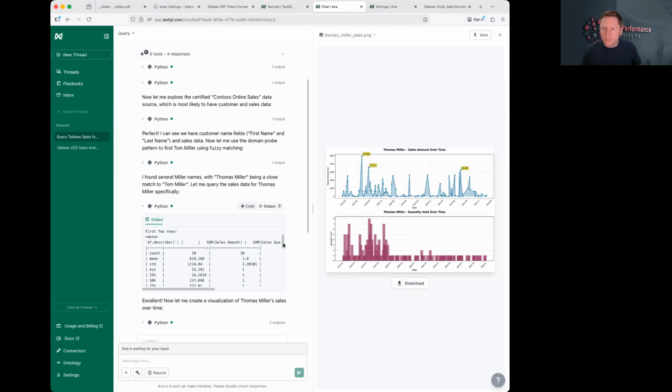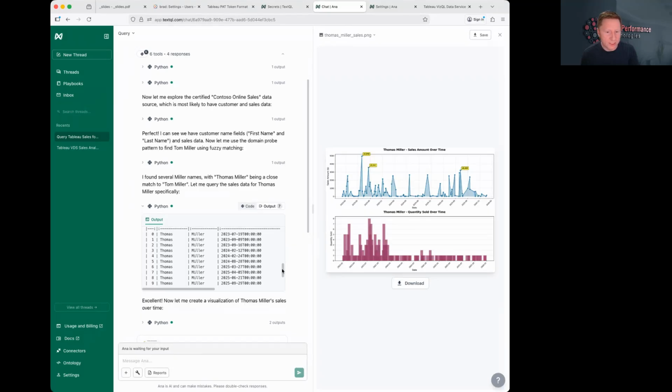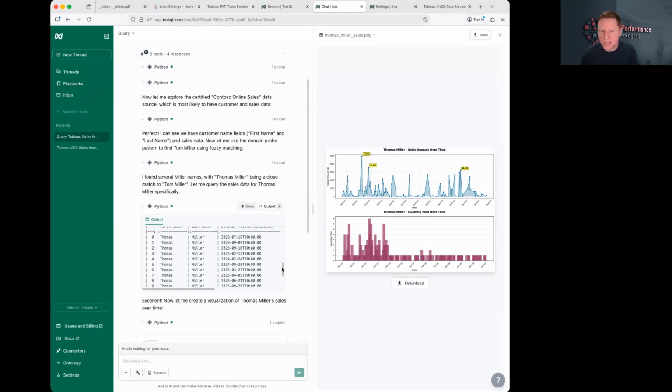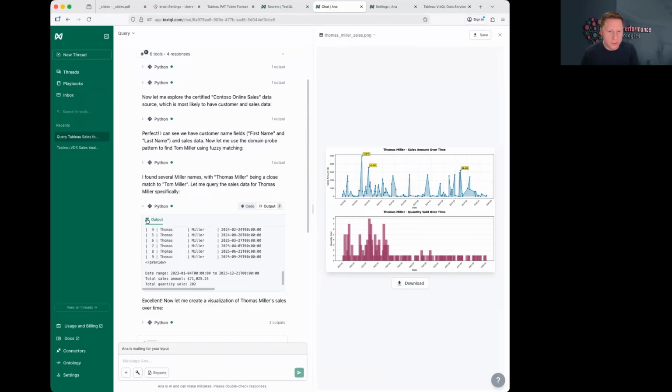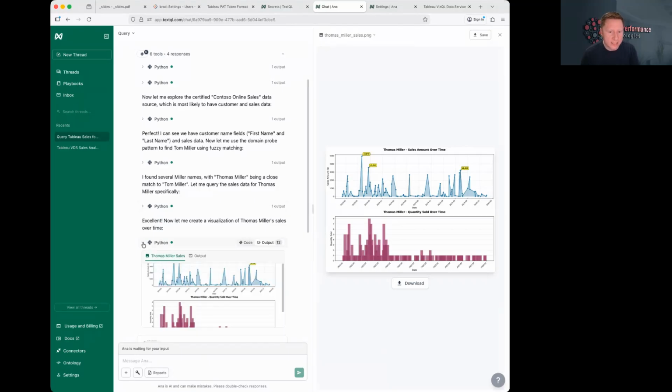Just a quick note, when it queries for data from a data source or an API, it does not pull all of that data into the LLM context. It doesn't need to. It doesn't pull anything extra into the context outside of the Python code and the output that it presents. So you can see it sampling for some data here just so that it gets an understanding of what the shape looks like, so that it can then use it to create visualizations or perform further analyses.